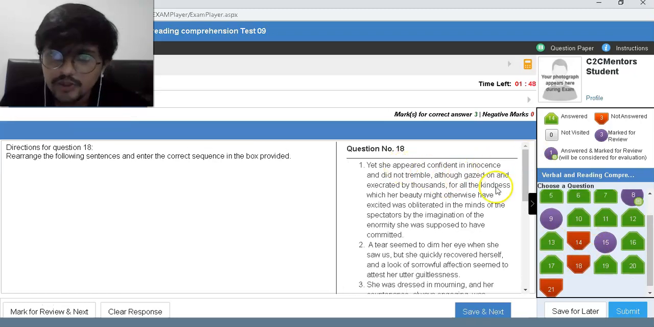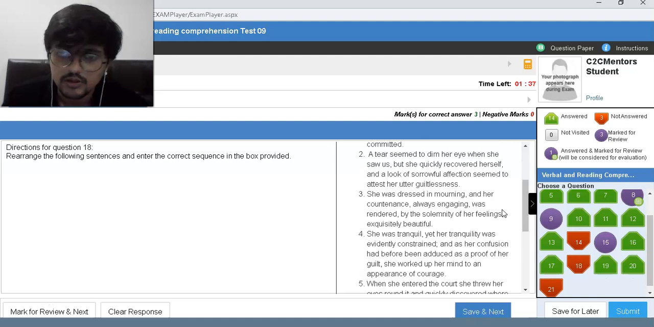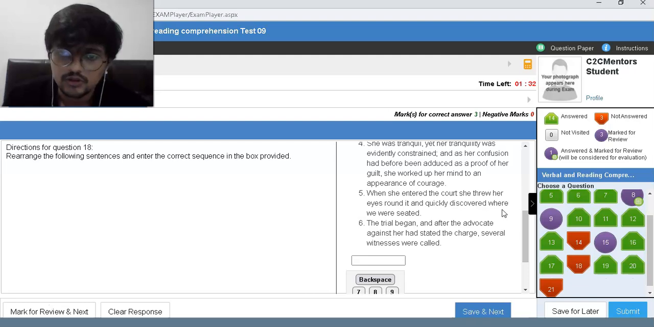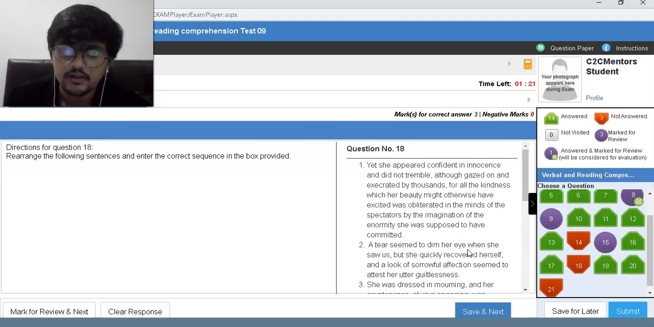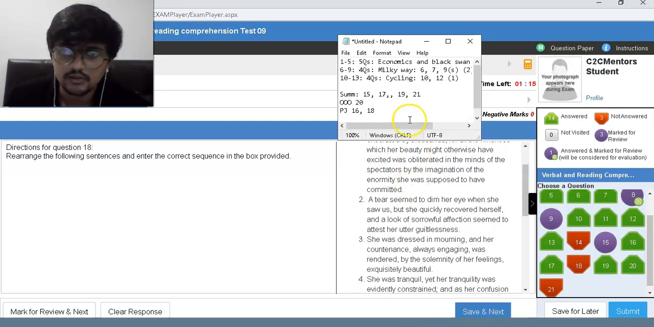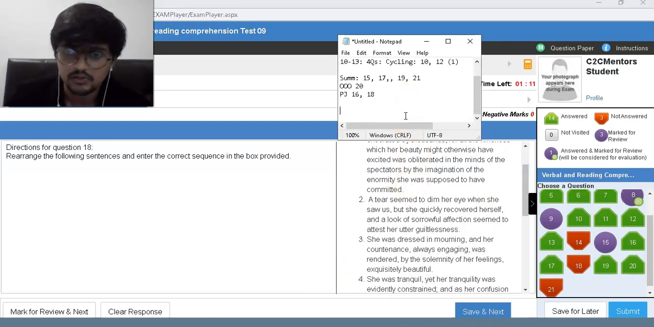And then final will come to this. Yet she appeared confident in innocence and did not tremble, although gazed on and execrated by thousands for all the kindness which her beauty might. Tears seemed to dim her eye. She was dressed in mourning. She was tranquil when she entered the court. She threw her eyes round it and quickly discovered where we were seated. The trial began, and after the advocate against her had stated the charge, several witnesses were called. Tears seemed to dim her eye when she saw us.